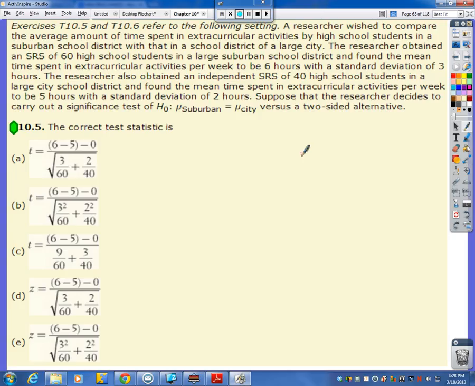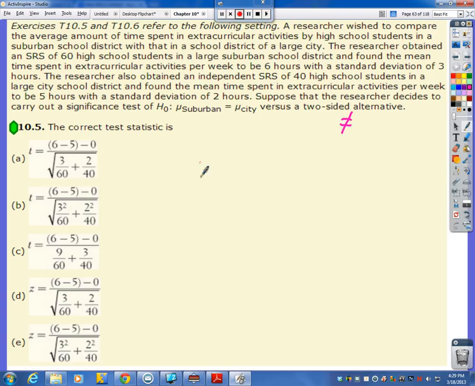The researcher also obtained an independent simple random sample of 40 high school students in a large city school district and found the mean to be 5 hours and standard deviation to be 2. Suppose that the researcher decides to carry out a significance test of really are the two means the same between a city and a suburban school versus a two-sided alternative that basically that they are not the same.